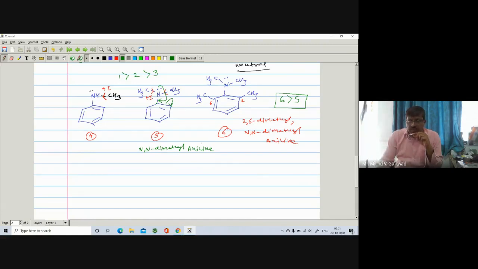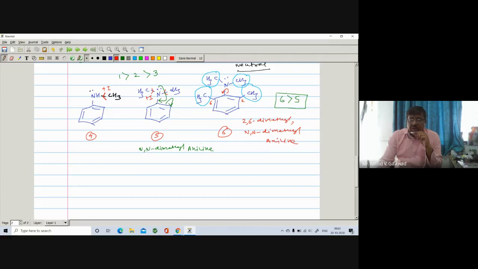Now, if you introduce the methyl group at 2 and 6, then what happens? There is an interaction between the methyl group on the nitrogen and the methyl group on carbon number 2. Similarly, there is an interaction between the methyl group on the nitrogen and the methyl group on carbon number 6. So due to this, there is a repulsion. And due to repulsion, the bond between the carbon and nitrogen undergoes rotation.